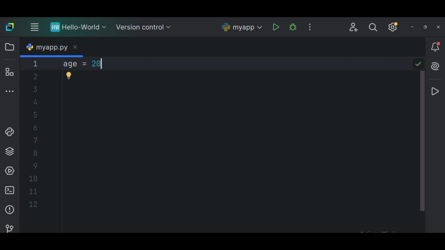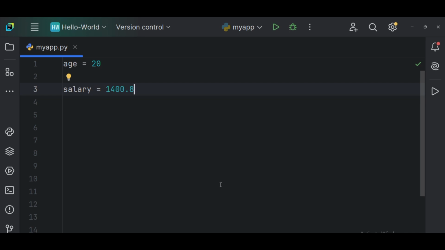20. That is an integer. And if it's a floating point number, that means a decimal point number. If I say salary, if I'm defining a salary, I'm taking the variable name as salary, and this salary is holding, let's say, 1400.8. That is what it is holding.